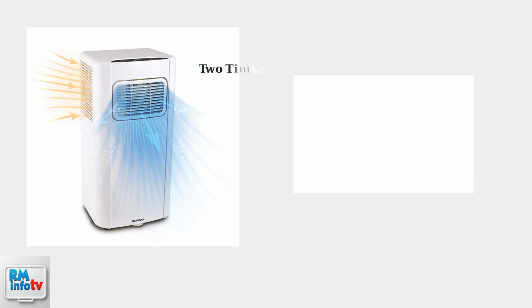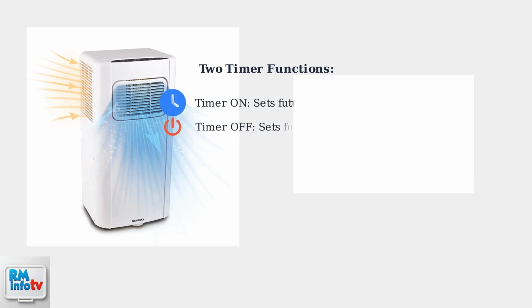There are two main timer functions you need to understand. Timer on sets a specific time in the future when your air conditioner will automatically turn on. Timer off sets a specific time in the future when your air conditioner will automatically turn off. Both functions give you complete control over your AC's schedule.